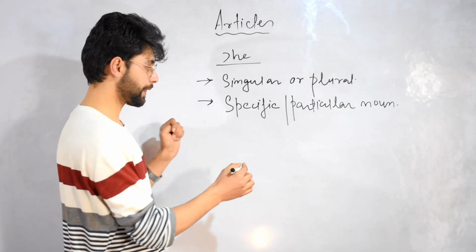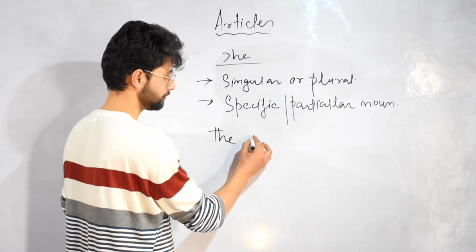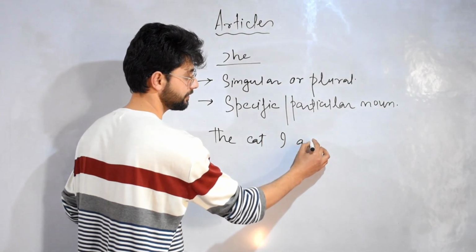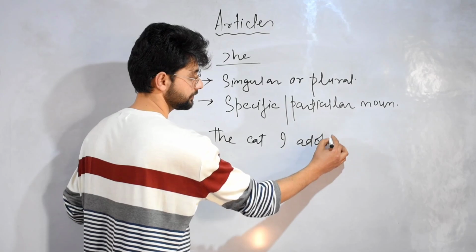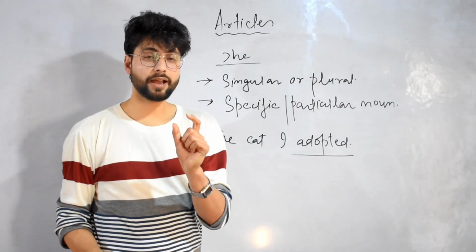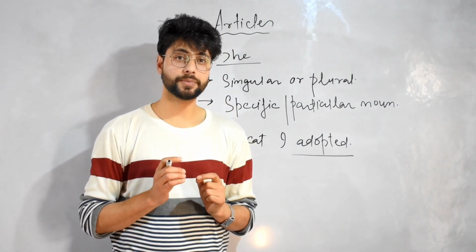For example, I'll say, the cat I adopted. So I am talking about that cat which I have adopted.